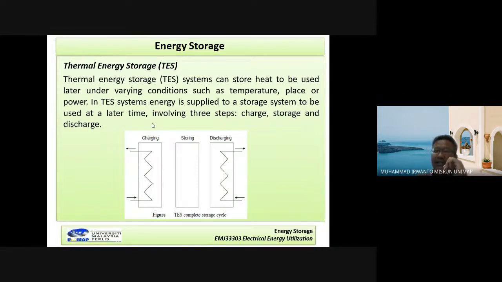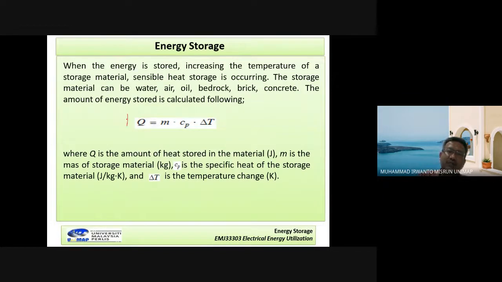The energy that can be stored by the system is given by this formula: Q is equal to m multiplied by Cp multiplied by delta T. M in here is the mass of the storage material, Cp is the specific heat, and delta T is the temperature change. That is the energy that can be stored by, for example, water heating. Okay, finished for the energy storage.